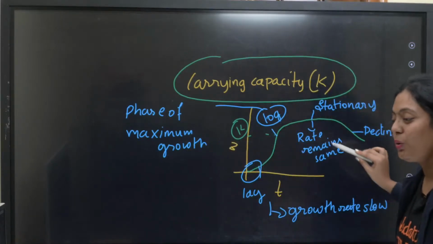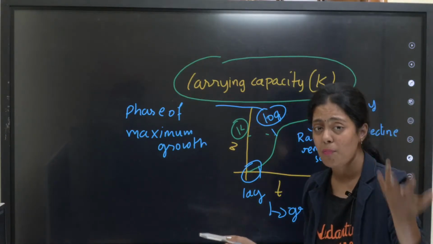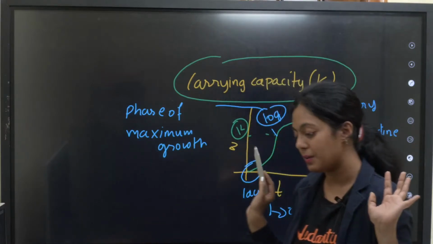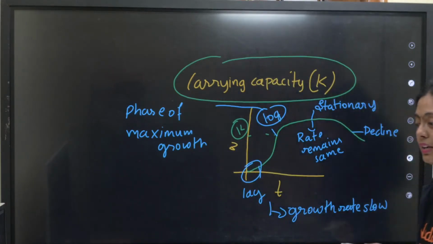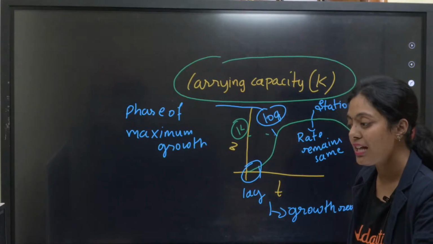I'm just explaining the entire life cycle of an organism. I've given you the example of a plant. You can take that example for a microorganism, for any animal for that matter. Yeast, anything you can take. Is this clear, everyone? Are the phases of growth clear? Put it in the chat section.